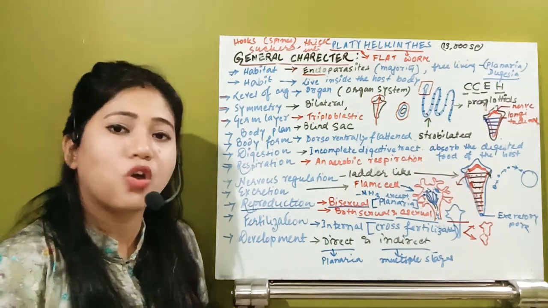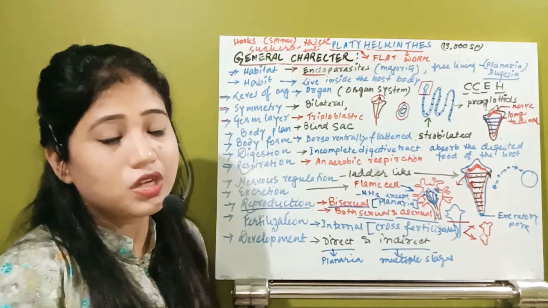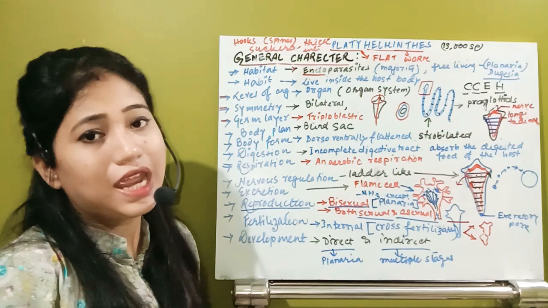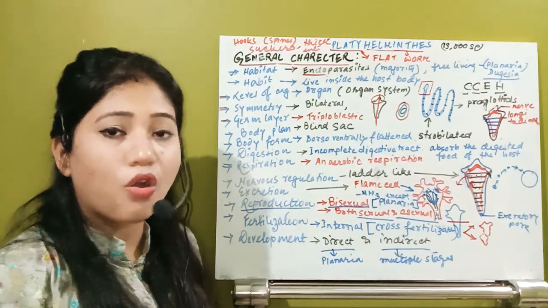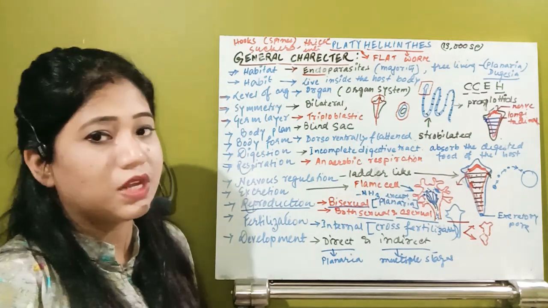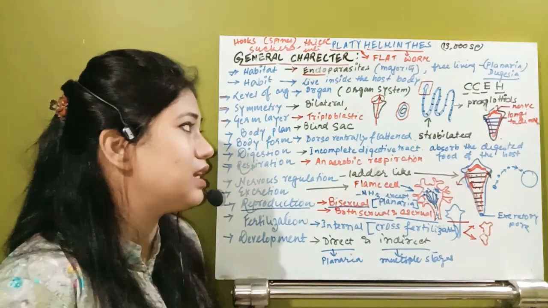They directly absorb it. If it comes to the next characteristic, respiration, as a parasite they are also capable of anaerobic respiration. That means they can survive without the utilization of oxygen. So anaerobic respiration is also present in them.